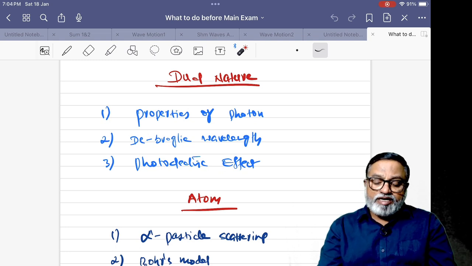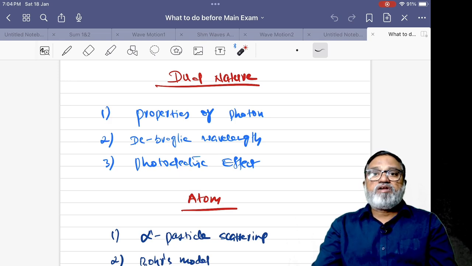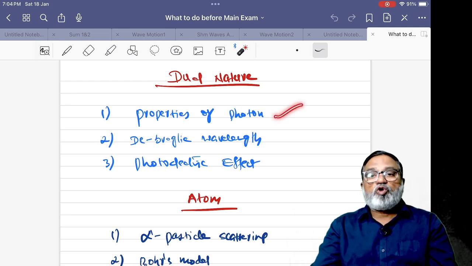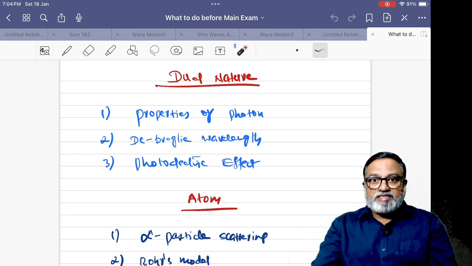This is dual nature, atom, nuclei, and semiconductor. These are under modern physics. At least we can expect 3 to 4 questions from modern physics. These are purely formula based. Say, properties of photon flux. Next, intensity, number of photons emitted per second.